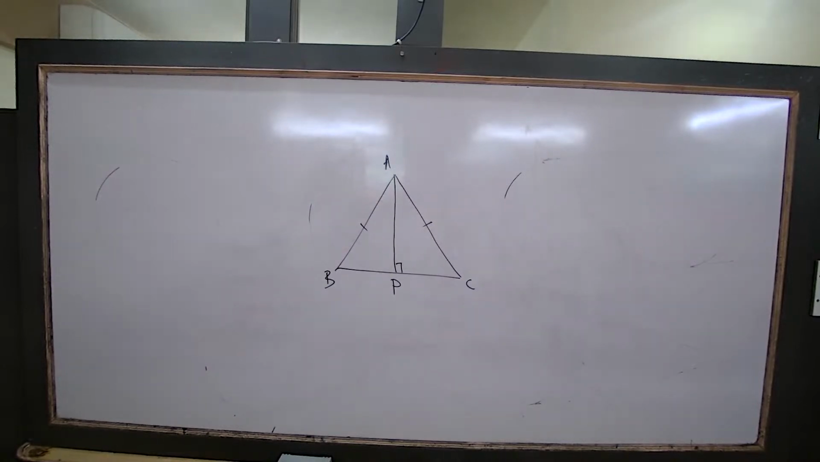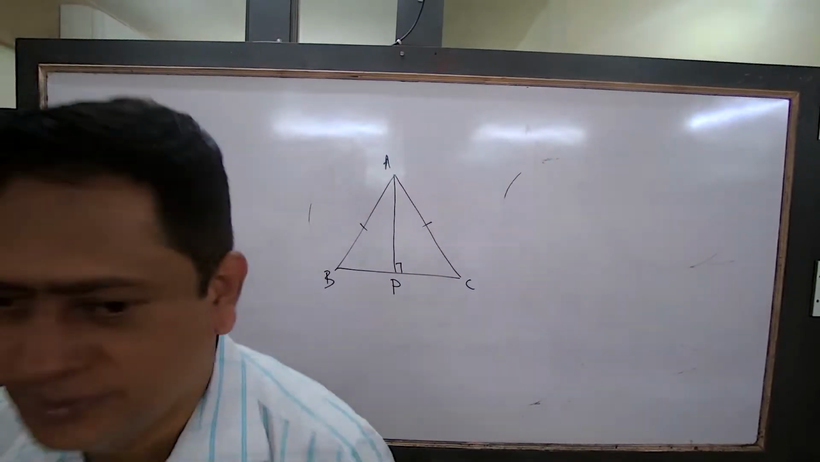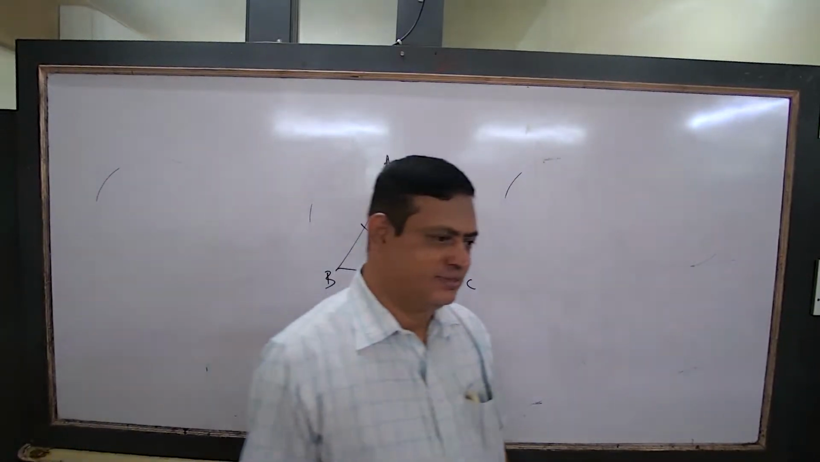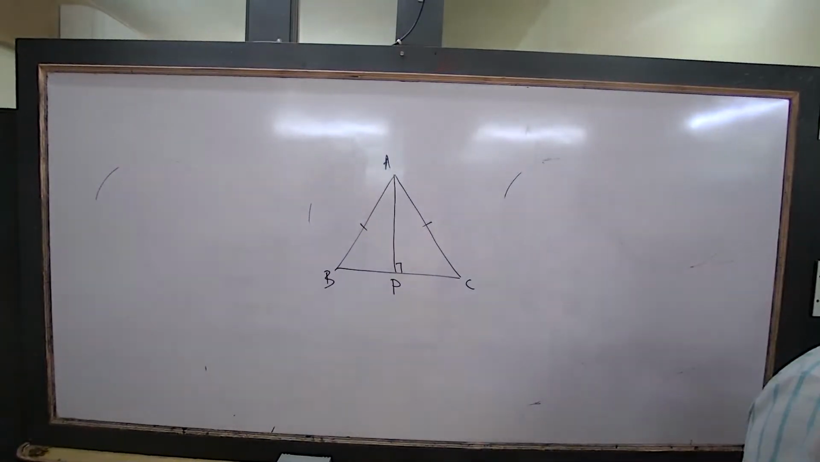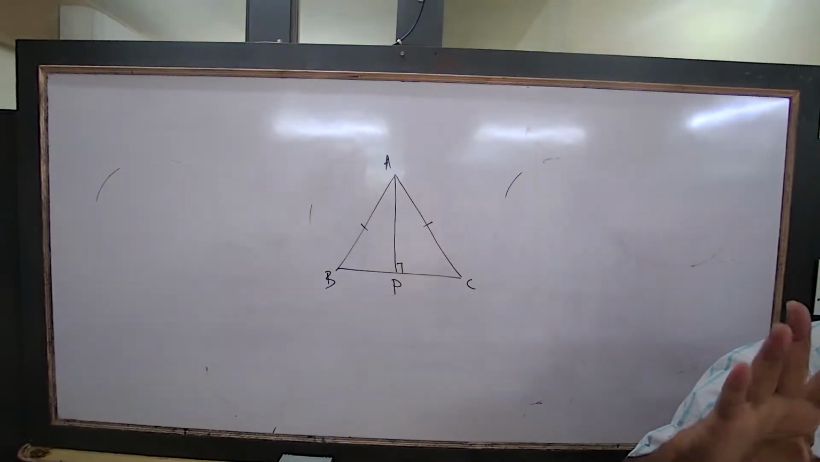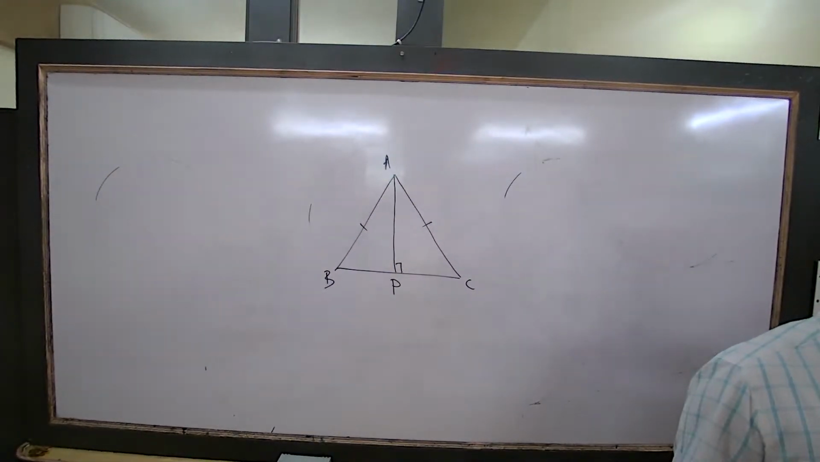Pi r square. What is the perimeter? 2 pi r. What is the circumference? Circumference also is 2 pi r. Okay. Chalo, let's write this part.